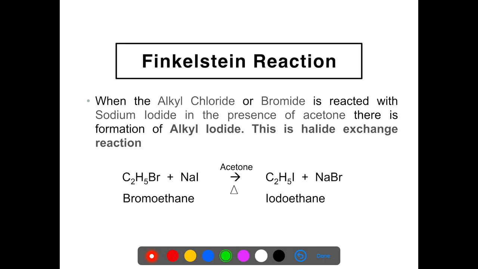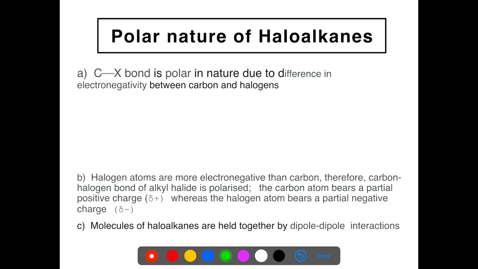Now we come to the next reaction, that is the Finkelstein reaction. This is the halide exchange reaction in which bromide is substituted by iodide and iodide is substituted by bromide. So when ethyl bromide reacts with sodium iodide in the presence of acetone, it results in the formation of iodoethane and NaBr. These reactions are used to prepare iodoalkanes.